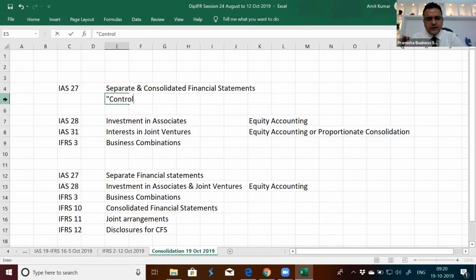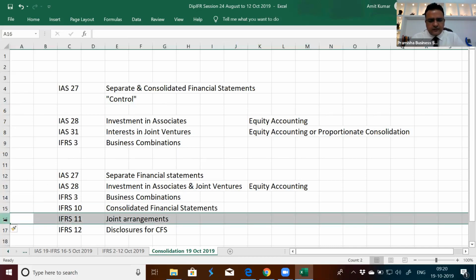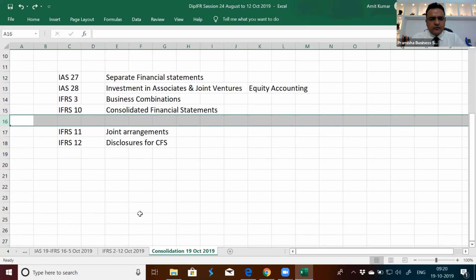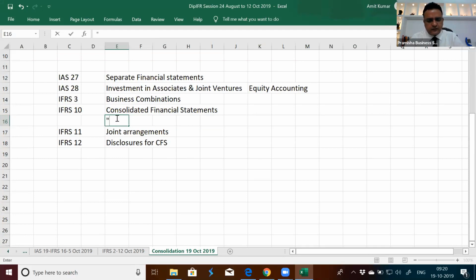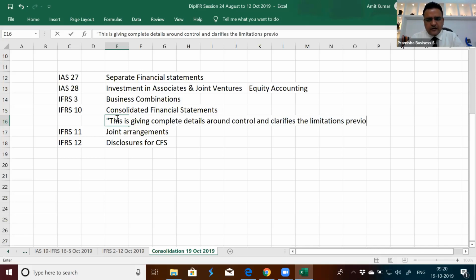IFRS 10 elaborates the definition of control, giving complete details around control and clarifying the limitations the previous standard had.